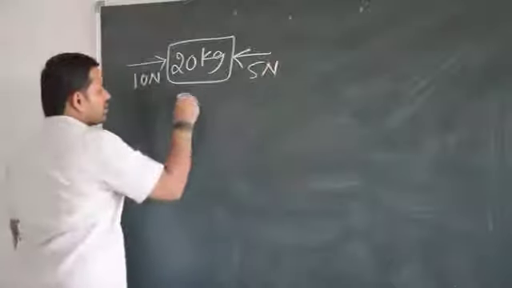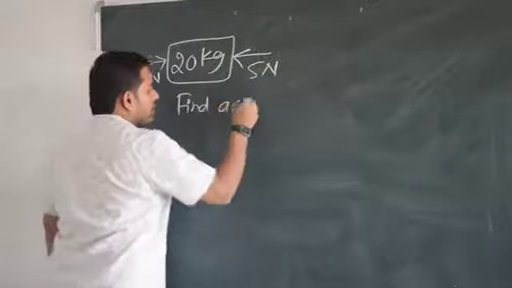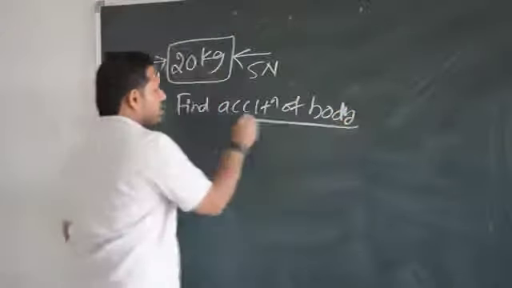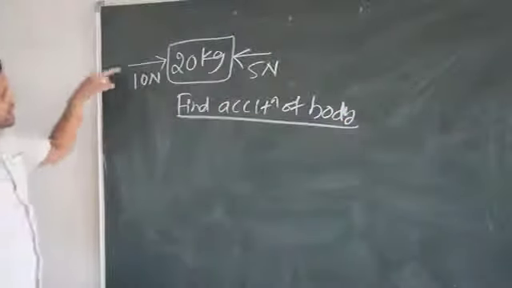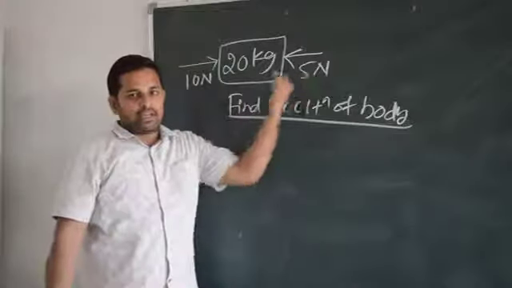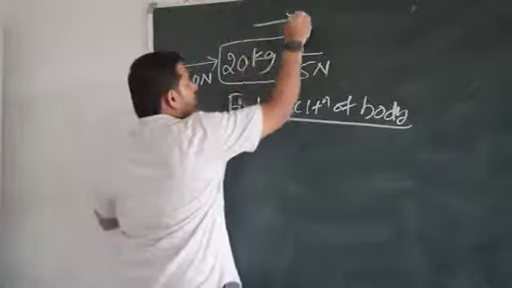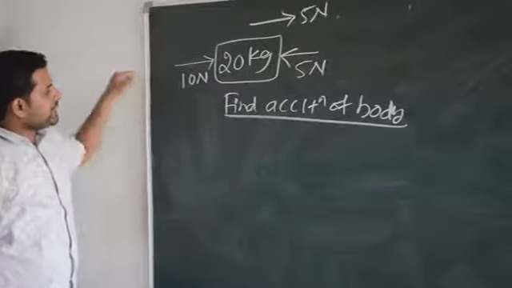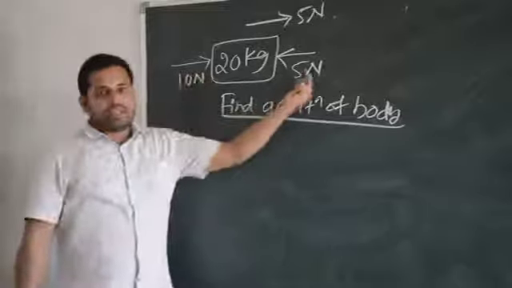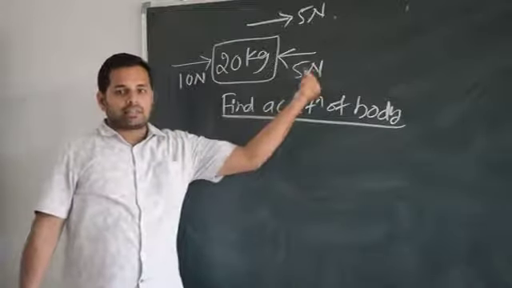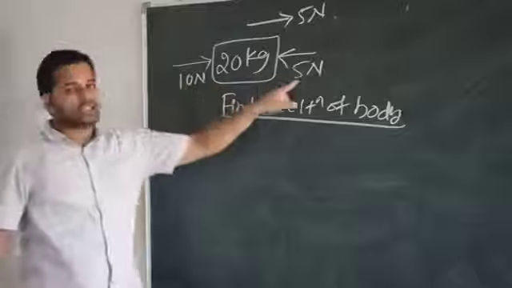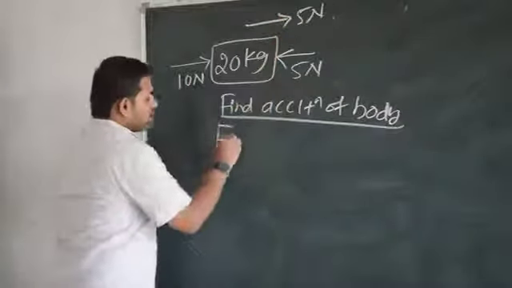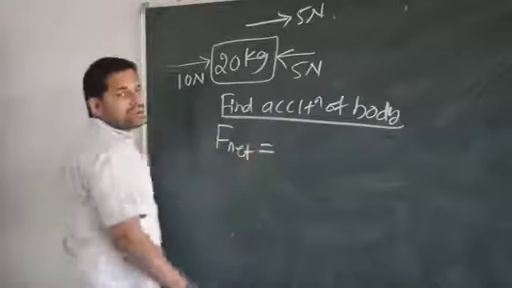Okay. Now they are asking you to find the acceleration of the body. How to find it? Tell me. This is 10 Newton and here I have 5 Newton. So net force will be 5 Newton along this direction. Yes or no? For example, 10 Newton I am pushing and 5 Newton it is being pushed from that direction. So my 5 will be cancelled due to this, but net force will be 5 Newton in this direction.